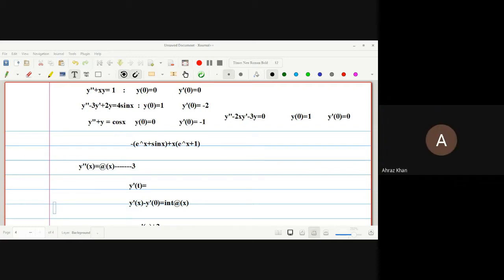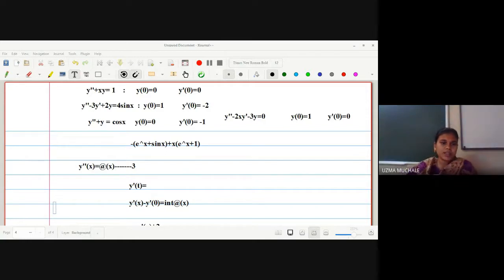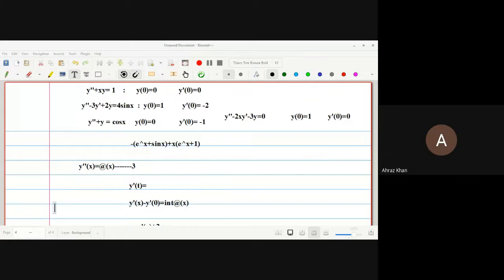Ma'am, in the question y double dash plus xy equal to 1, lambda is coming to be x. Is it possible? Let me check. Actually, lambda will be -1. What you have to do is keep this -1 outside, and inside the integration you have to take x into x minus t. Yes, okay, ma'am.